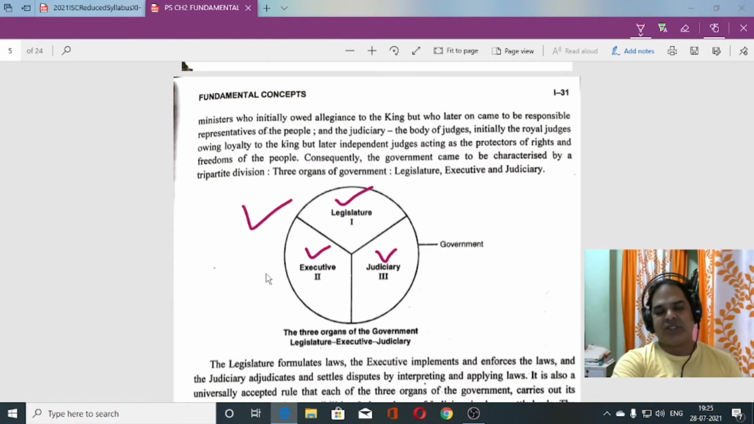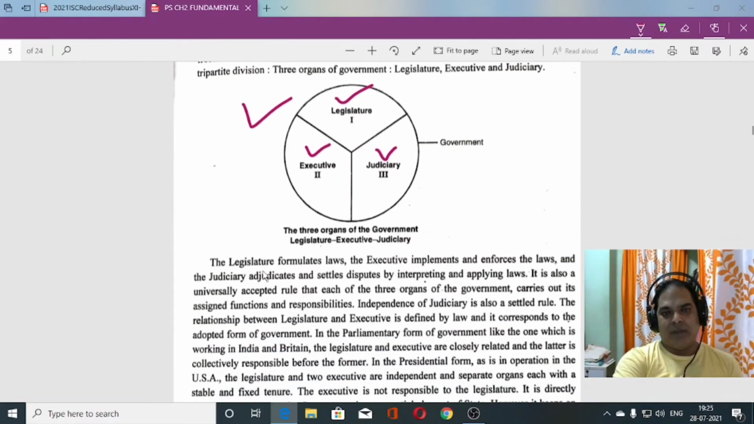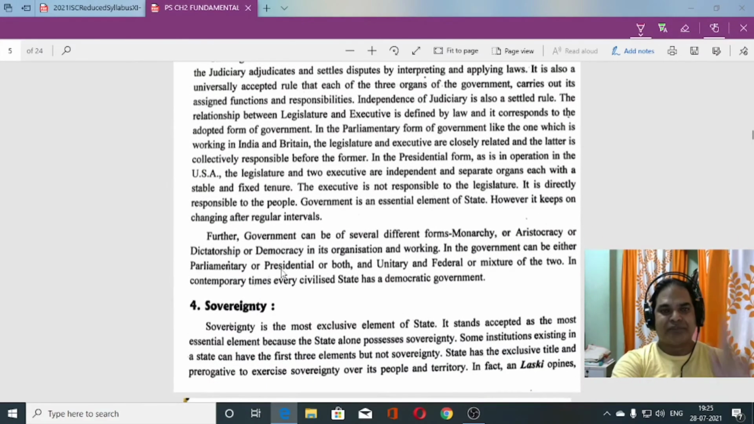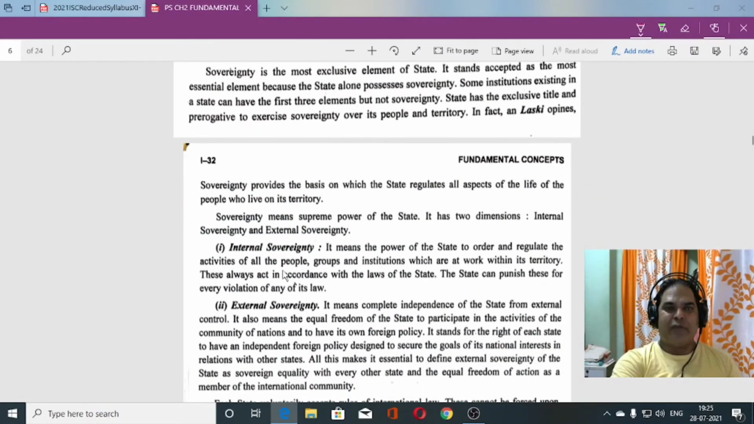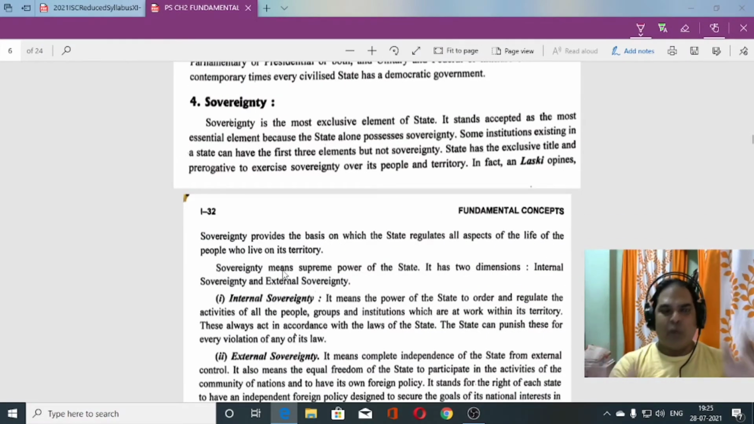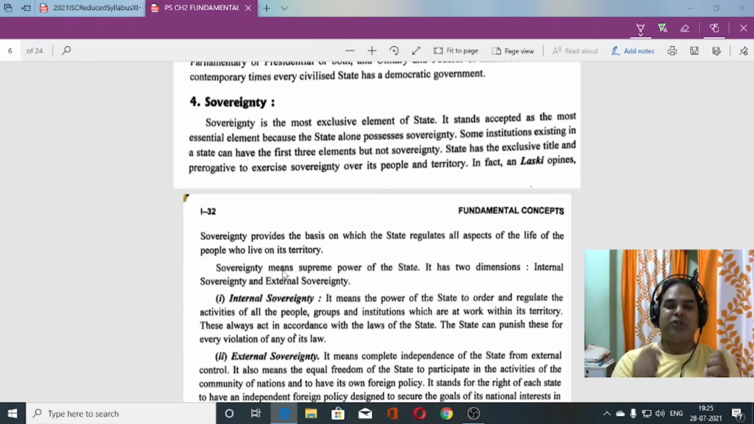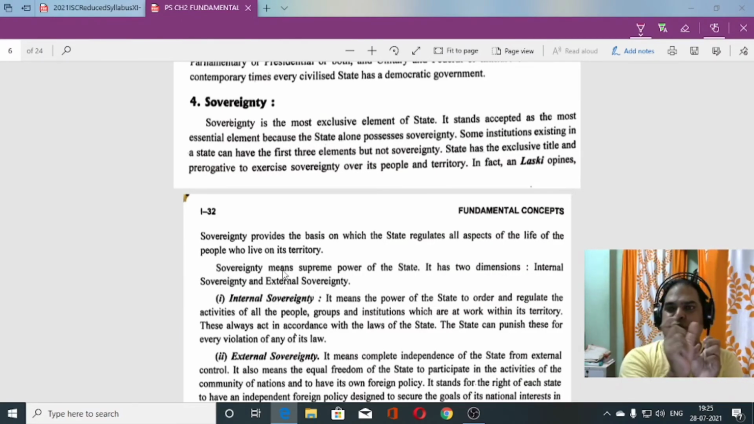If anyone asks you what are the three organs of the government, you can easily say there are three organs: legislature, executive, and judiciary. Okay, now let us discuss sovereignty. Now, what is sovereignty? You might have heard, when we discuss the preamble in the lower classes, you might have studied, we the people of India solemnly resolve to constitute India into a sovereign, socialist, secular, democratic republic. So the word sovereign is there also.